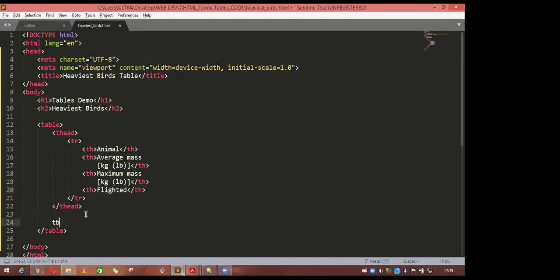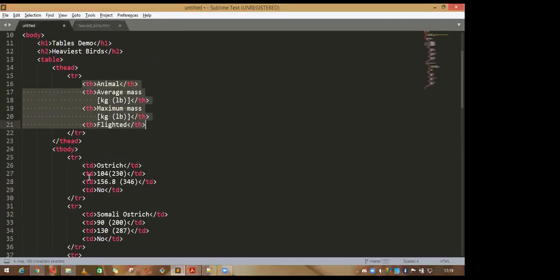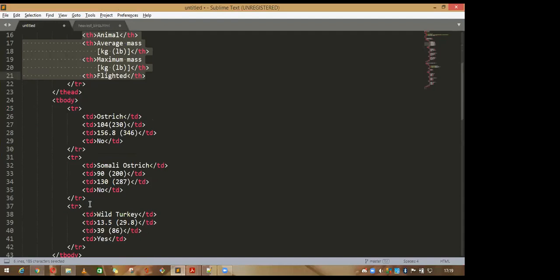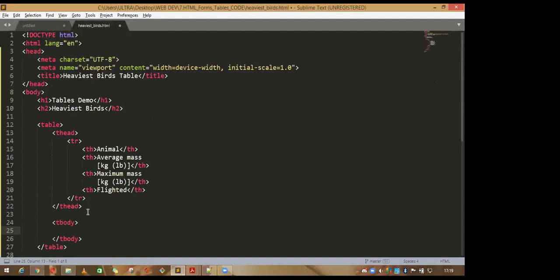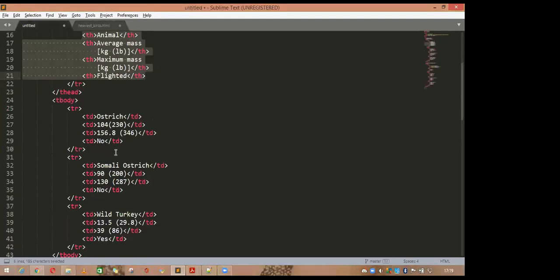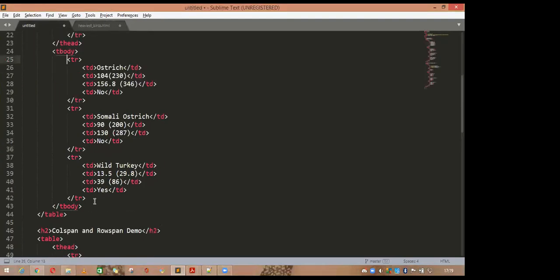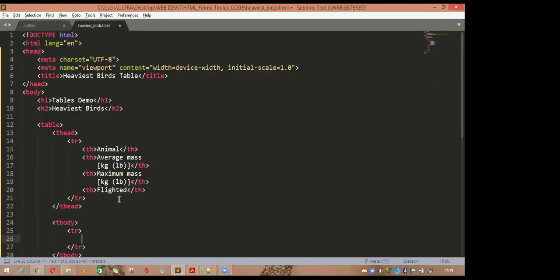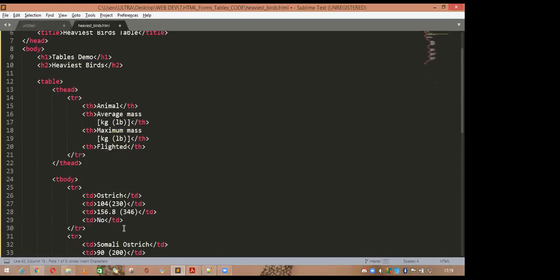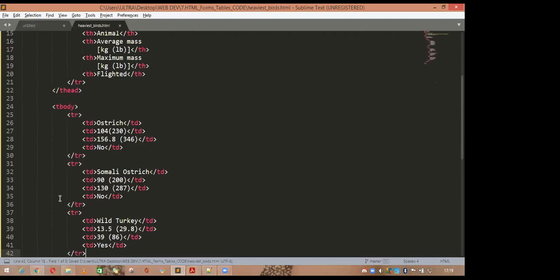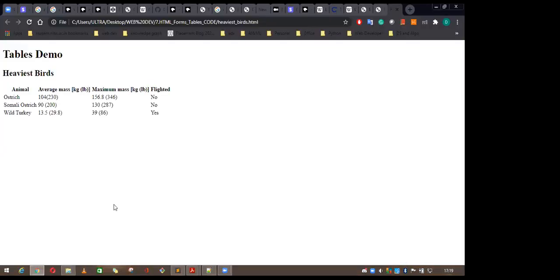So T body. Inside the body, there are a lot of table rows, and in the table row you have to add the table data. These three are table data I'm going to add. So take it here and paste it. Now refresh the page. See, this is the whole table you can see at this point, all the data, all the headers.